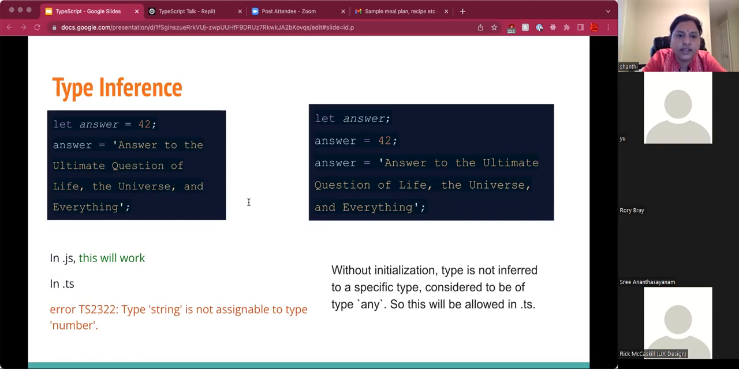If you see the second example, when a variable is declared without being assigned an initial value, just as let answer, then TypeScript will not be able to infer its type. Where it is not able to infer a type, TypeScript will consider the variable to be of type any. Variables of type any can be assigned any value, and TypeScript won't give an error if they are reassigned to a different type later on. Like in this example, the second example would not give any error.